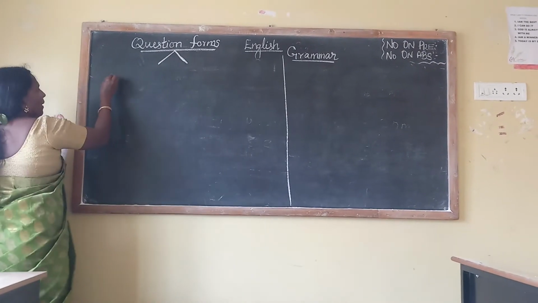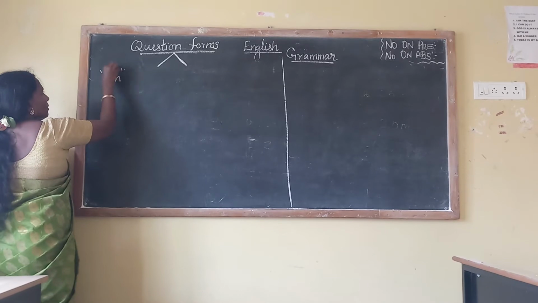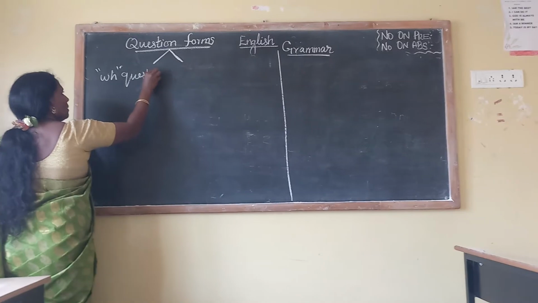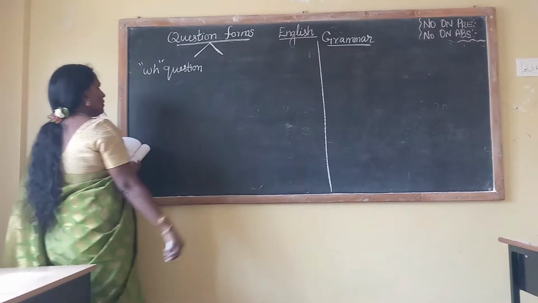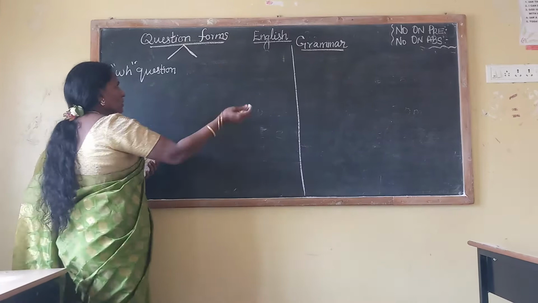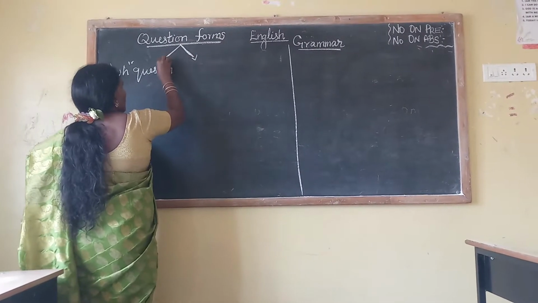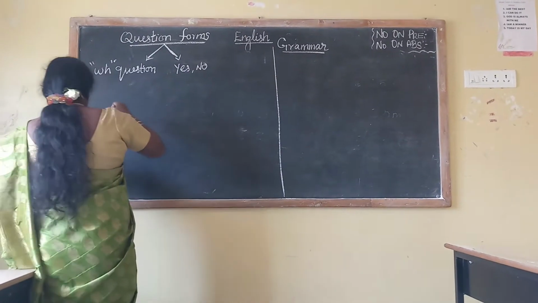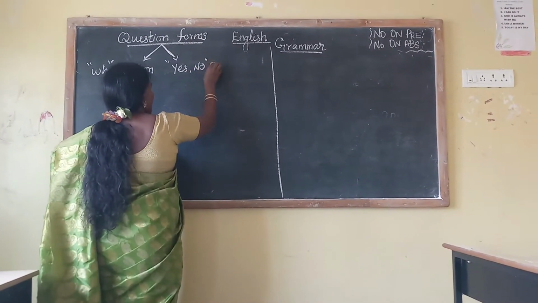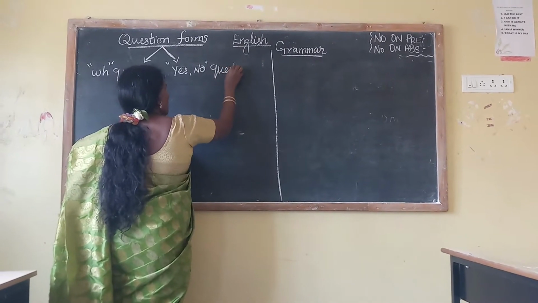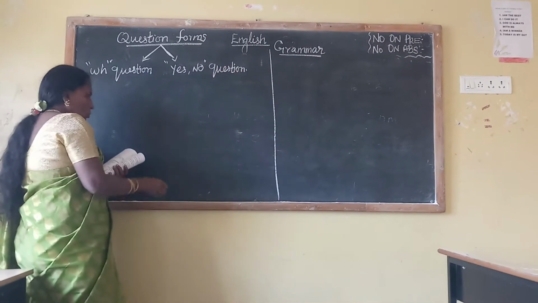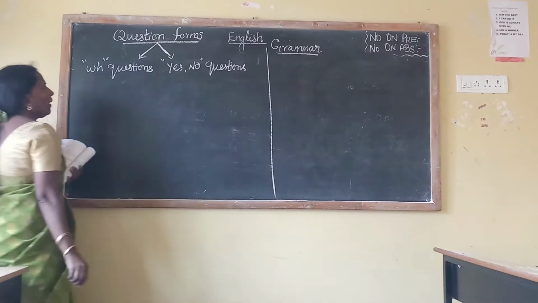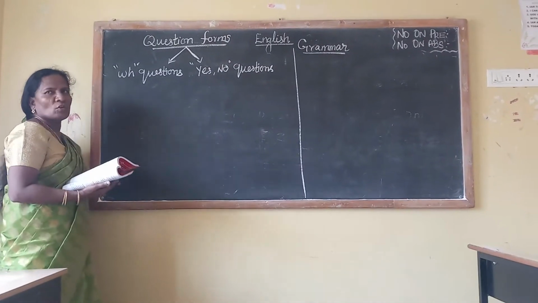One is WH, that means WH questions. The second one is yes/no questions. WH questions and yes/no questions.